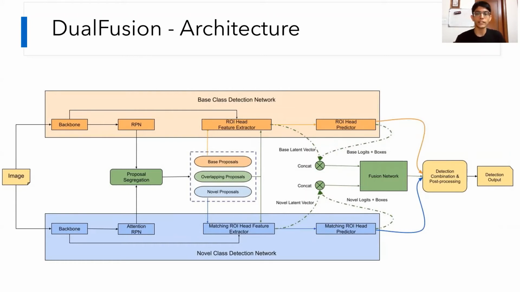From both detectors, we extract their features as well as their logits, and we concatenate them together and pass them through a fusion network. And the fusion network learns to discriminate and take features from both detectors to identify what objects are present in overlapping regions. We then do a final detection post-processing step, and we combine the detectors with standard techniques like non-maximal suppression to get our final detection output.